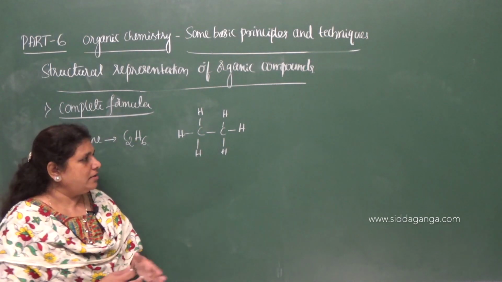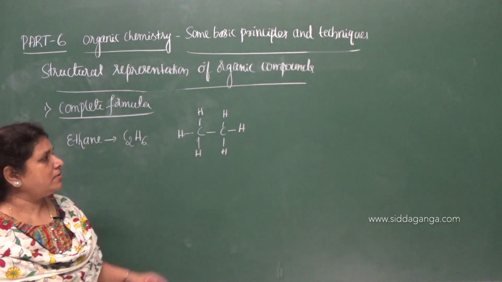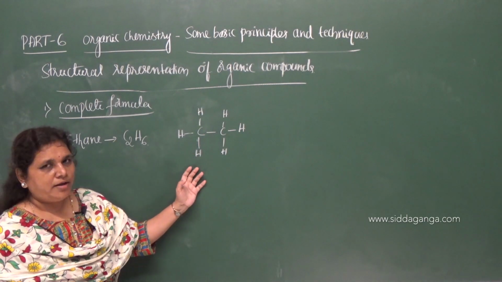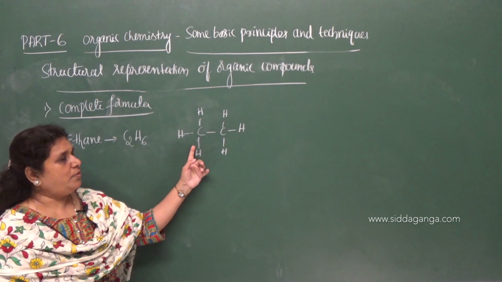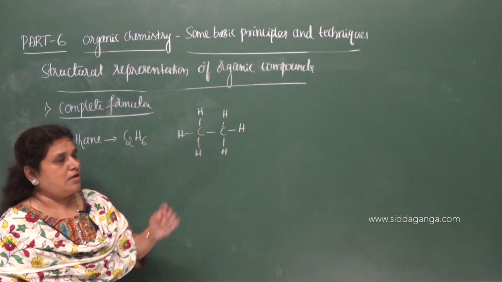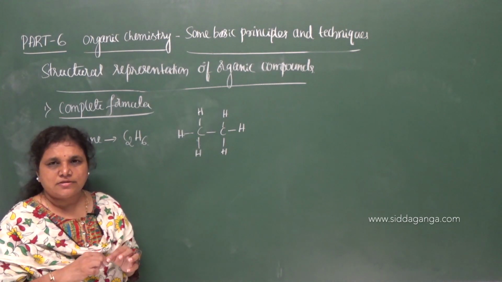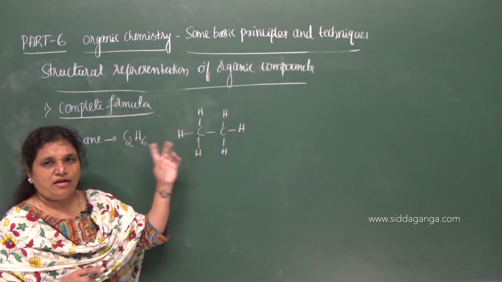What do you mean by complete formula? It indicates all the atoms present in the given molecule are shown in the structural formula, and also all the bonds which are connecting the atoms are shown in the formula.